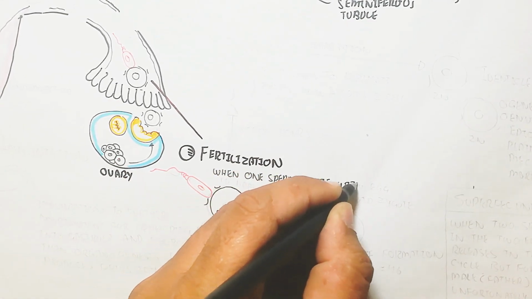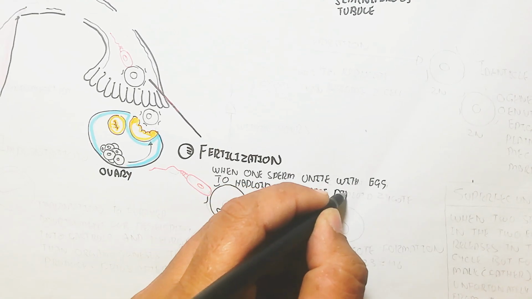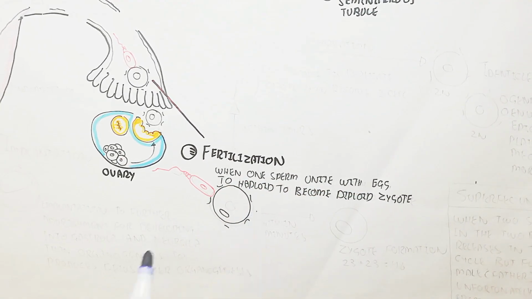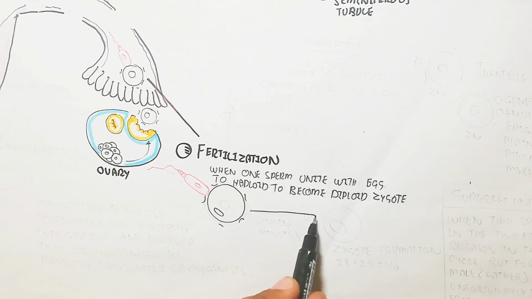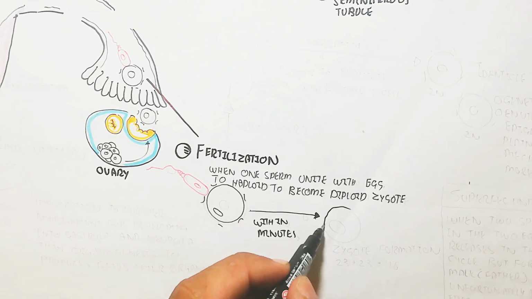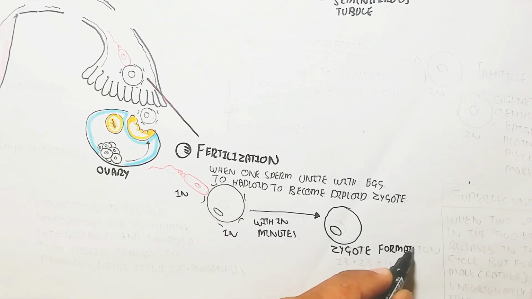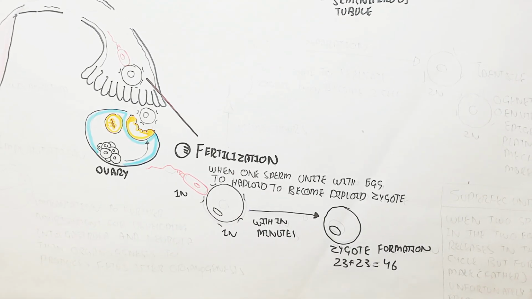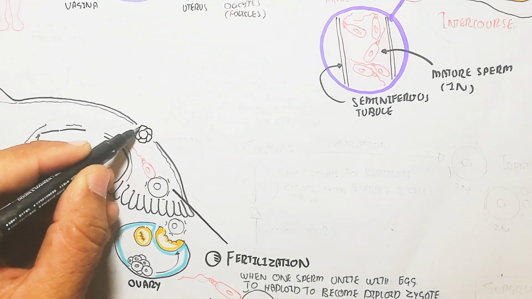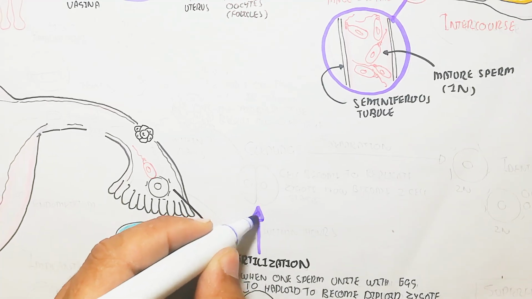In this way, when one sperm unites with the egg, the haploid becomes a diploid zygote. The diploid zygote will form within minutes, due to the fertilization membrane, which depolarizes the egg and does not allow further sperm to unite. The zygote formation gives 46 chromosomes, 23 plus 23 from the mother and father gametes.